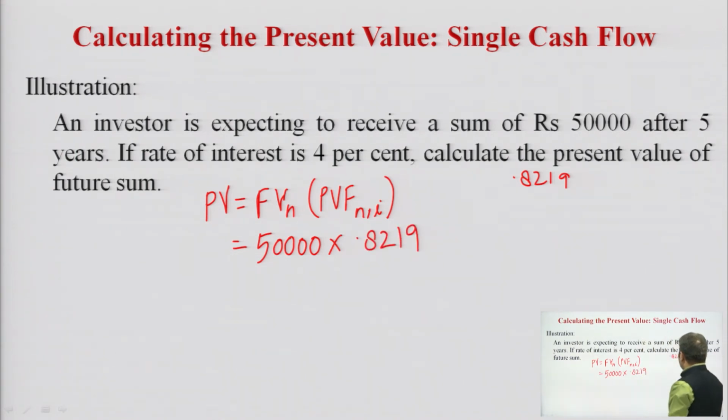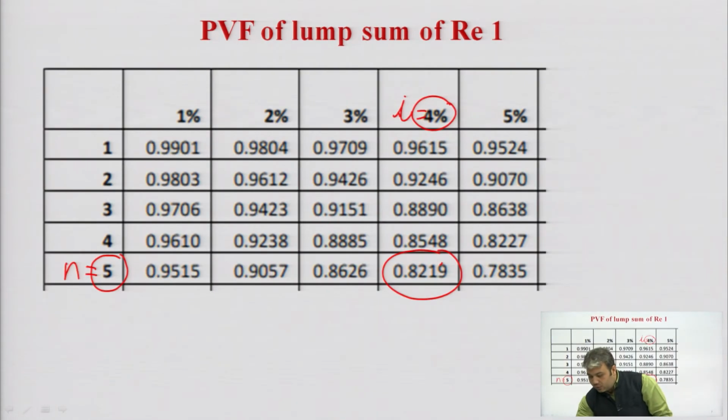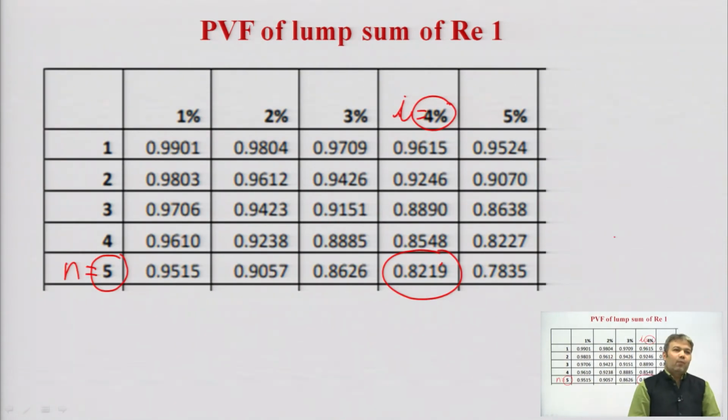Now, this 0.8219 is the present value factor for n is equal to 5 and I is equal to 4%, which we have calculated from our table. We are making a reverse process of the compounding.